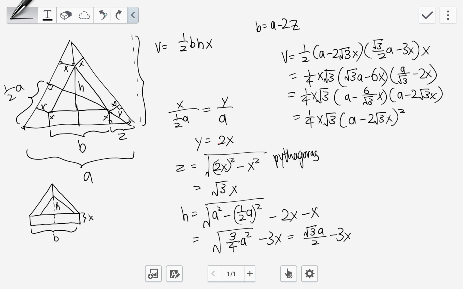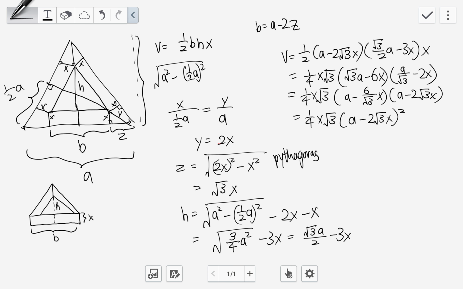Yep. So now what I do is I'll find this length first. To find this length, I know that this is my a, and this is my half a, correct? So I'll take a square minus half a squared, square rooted. This is the length from here to here. So this is just by Pythagoras theorem. So I take this length here.